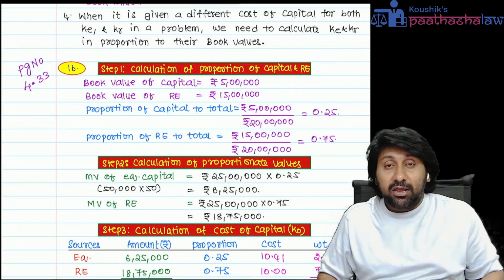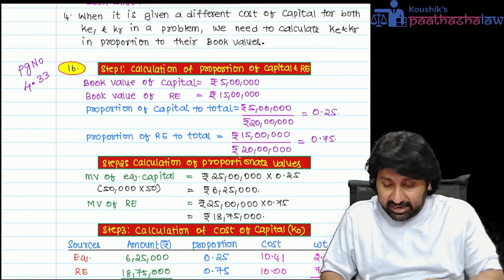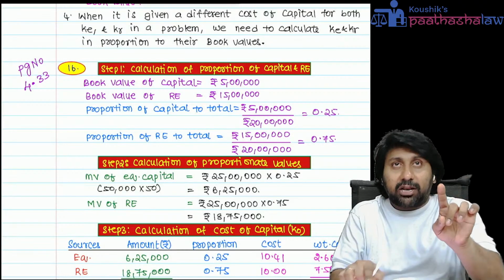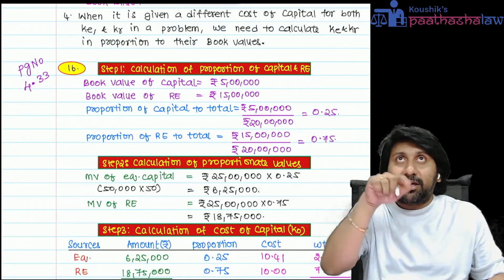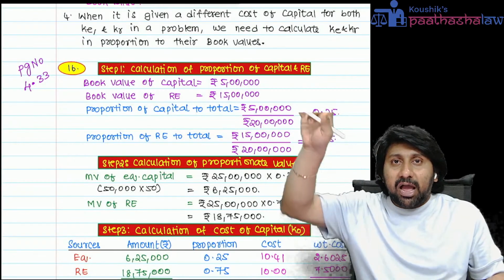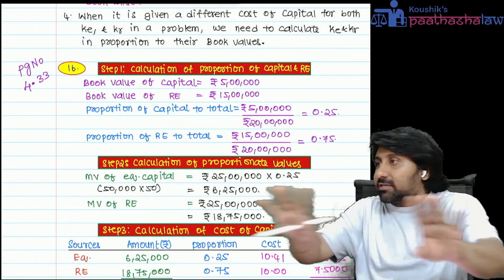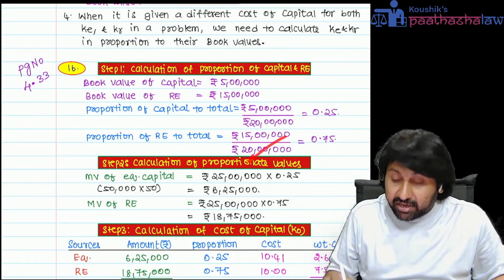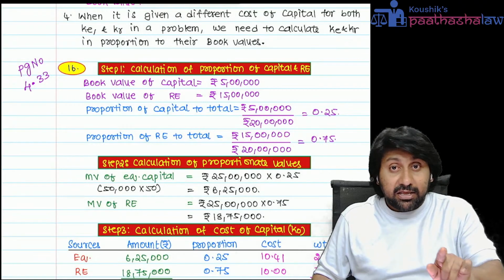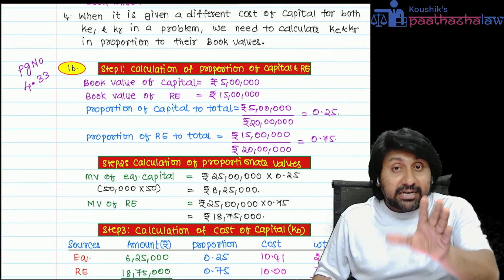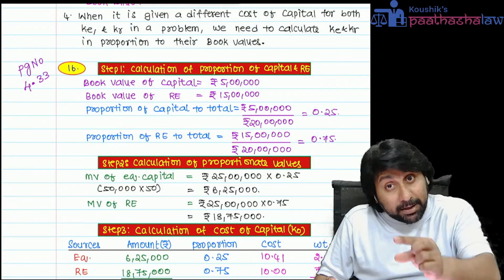Now listen. If we ask for book value weights, take 5 and 15, total 20: 5 by 20 is 0.25, 15 by 20 is 0.75. Multiply with KE and KR, answer over. But if they ask for market value weight, market value WACC, reserves will not be separate. Reserves will be included in the market price per share.